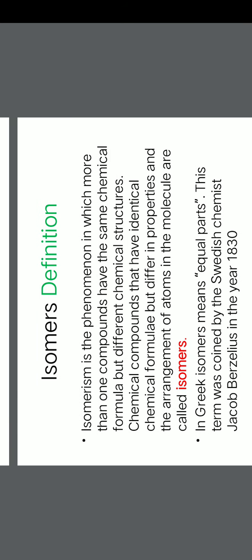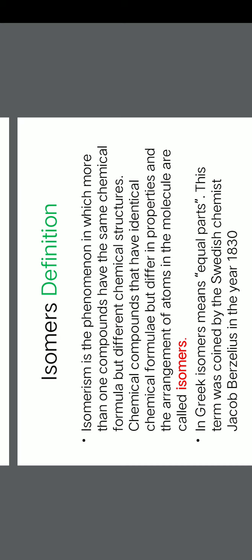Isomerism is the phenomenon in which more than one compound have the same chemical formula but different chemical structures. As everyone knows, molecular formulas are based on the number of atoms present in the molecule. For example, in organic molecules like ethanol, C2H5OH, we generally write like this. So this is the number of carbons 2, number of hydrogens 6, and oxygen is 1. So this is how we write the molecular formula of a compound.